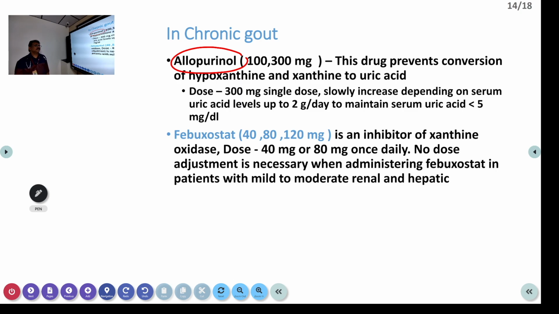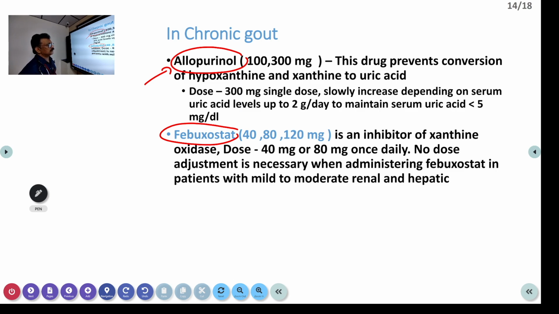They reduce the production of uric acid. Dose is around 300 milligram single dose. Slowly increase depending on the serum uric acid level, up to 2 gram per day. Maintain serum uric acid less than 5. Instead of that, nowadays we are using febuxostat. It's a safe drug, though this has got some adverse effects. It can produce allergic reaction in many patients. So allopurinol usage has come down nowadays, but still many patients are on allopurinol.